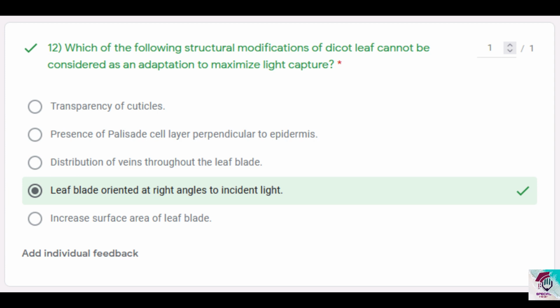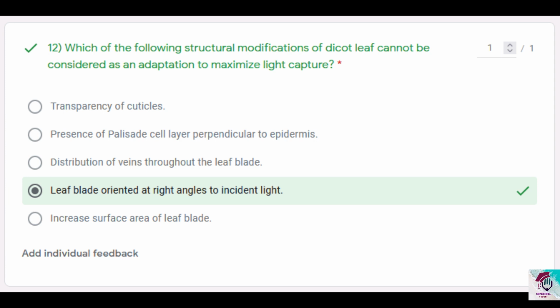Option 2, presence of palisade cells perpendicular to epidermis. Now if you take the dicot leaf, usually the palisade cells are found only on the upper epidermis, right? And the cells are elongated, column shaped cells. They are usually packed perpendicular to the epidermal cells. Now the purpose of doing so is so that a large number of palisade cells can be packed per unit area, and therefore when light penetrates into the leaf, a large amount of light can be captured, since these are the main light capturing cells in the dicot leaf. So a large amount of light can be captured that way than by distributing the cells in another way. So this is definitely another adaptation to maximize light capture.